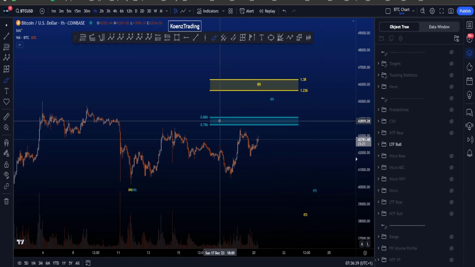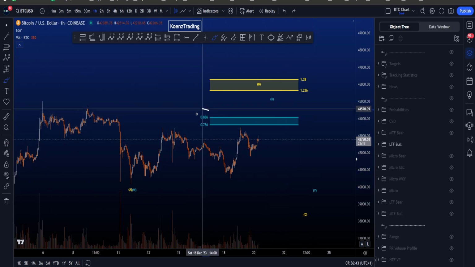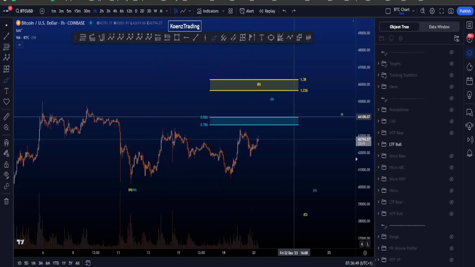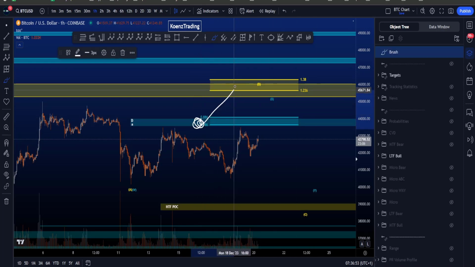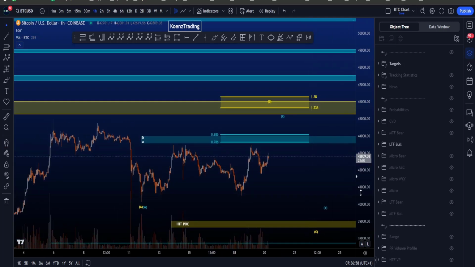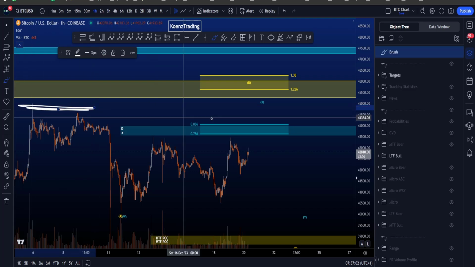And for a wave X, the target over here inside this range is then the 786 to the 886, as we then still look for these highs to be taken, which for a wave X is still a common target. But if wave X can move above this blue resistance area, then we're also going to move towards the golden area also for this wave X, because a wave X can also move above the origin of wave W.